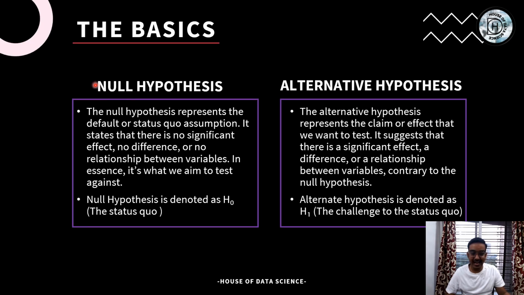So what is the null hypothesis? The null hypothesis represents the default or status quo. It states that there is no significant effect, no difference, or no relationship between the variables. It aims to test against the hypothesis. The null hypothesis is denoted by H naught. So this is the symbol which is given to H naught.